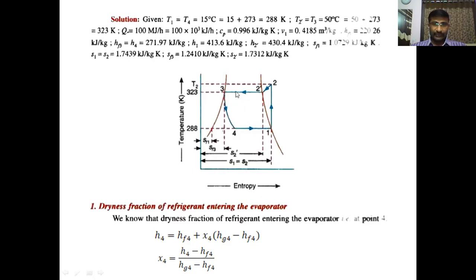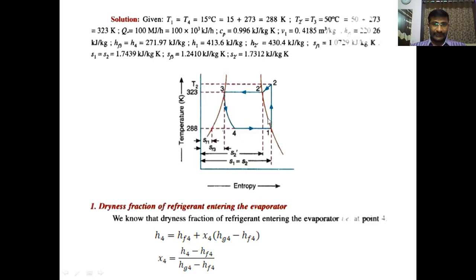HF3 means at a higher temperature, the liquid enthalpy, which is also equal to H4. It is 271.97 kilojoules per kg. HF3 means fluid enthalpy at point 3, at a temperature of 323 Kelvin. You have to take the liquid enthalpy at 323 Kelvin, that is HF3. And HF3 and H4 are equal because it is an isenthalpic process, a constant enthalpy process. That's why enthalpy at point 3 is equal to enthalpy at point 4.